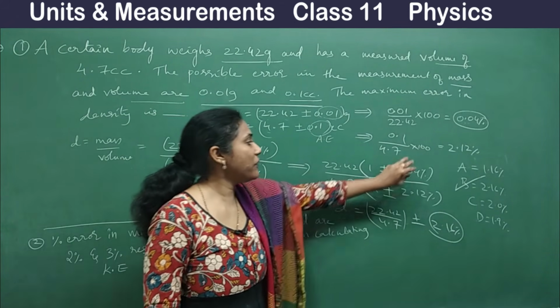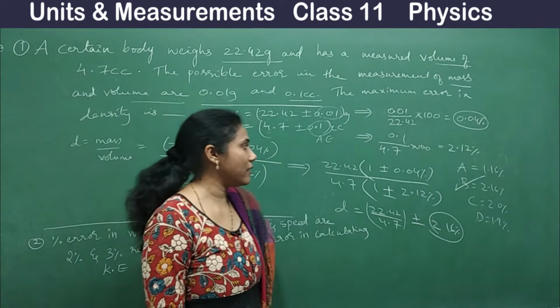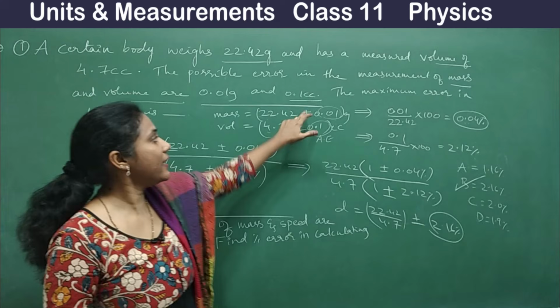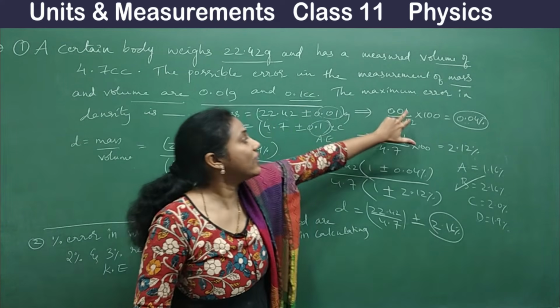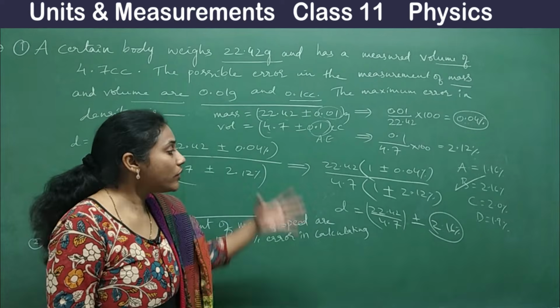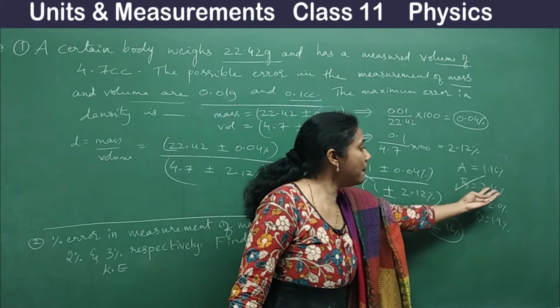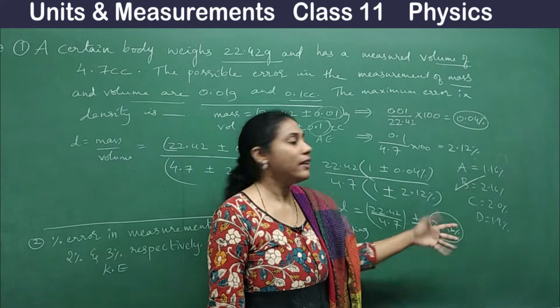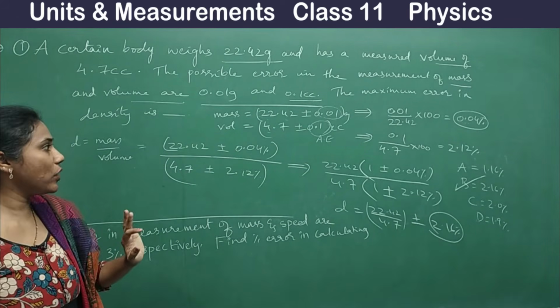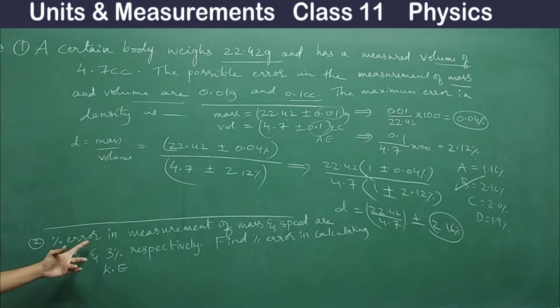Okay, so this is how we divide, isn't it? We are just adding the percentage error. You are not supposed to take absolute error for the calculation. Absolute errors cannot be added. That's why we have converted absolute error into percentage error. So they have asked the answer in percentage error itself. Okay, so this is one of the important problems that you have to concentrate on. And now next you see this.